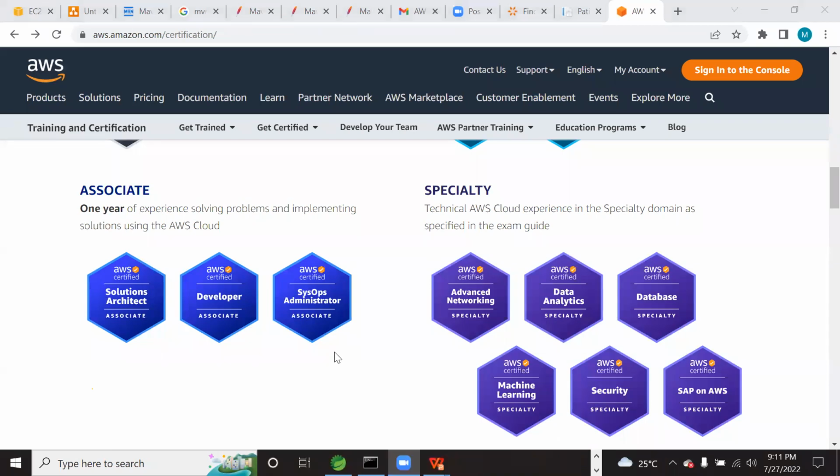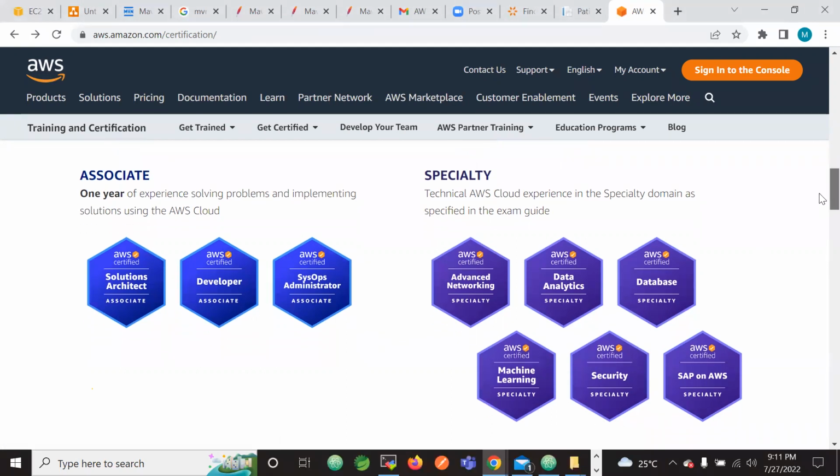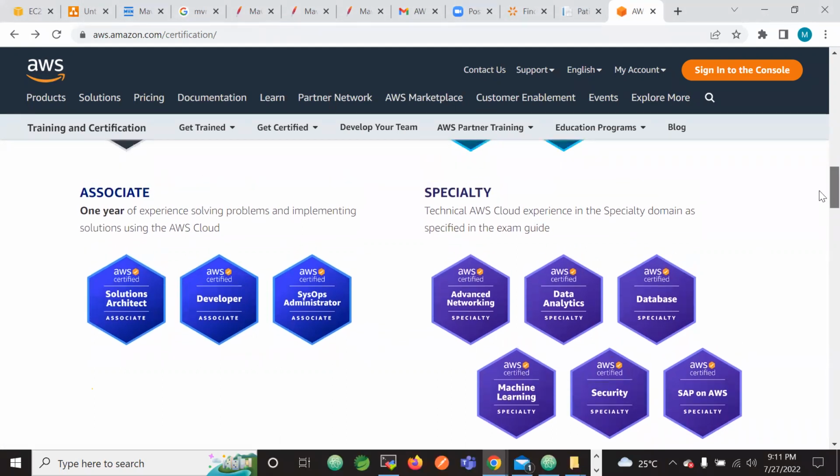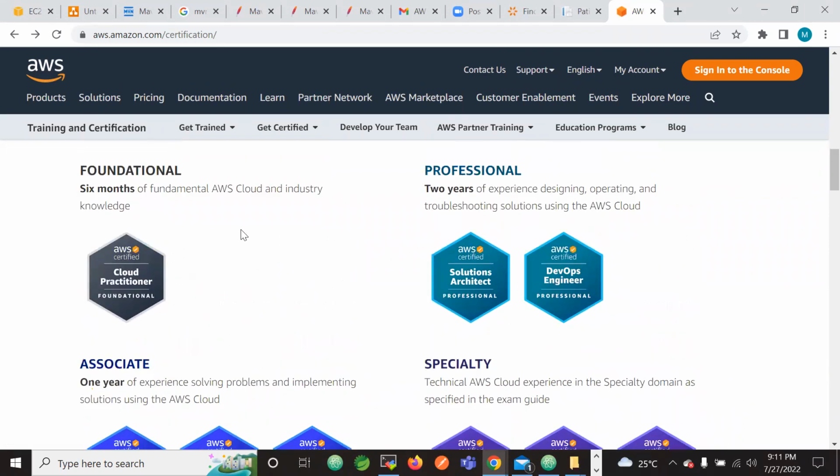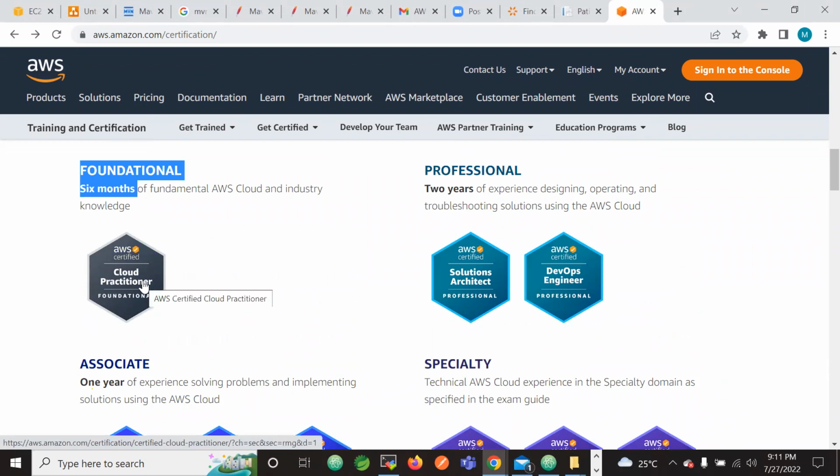After we complete this course, what kind of certifications will we be able to take? Is it like AWS admin? See this, my screen is visible, right? Yes. There is a foundational certification called AWS Cloud Practitioner.